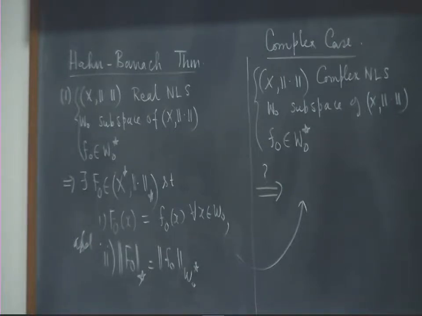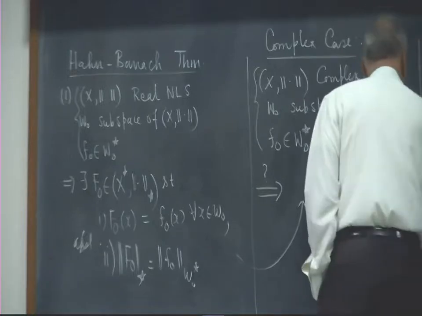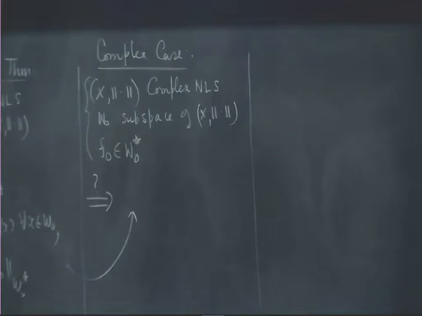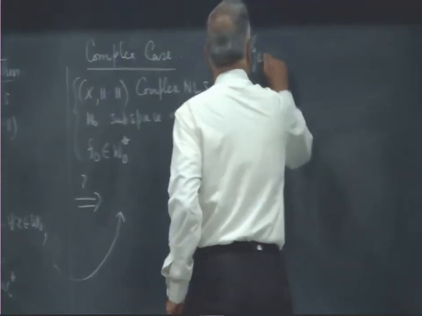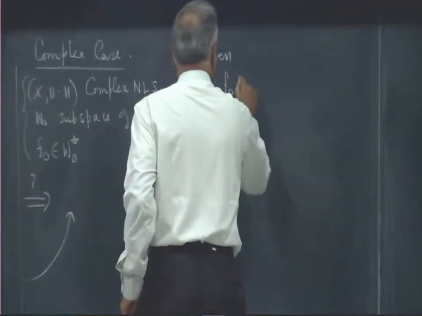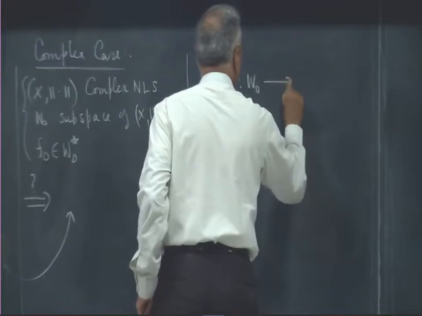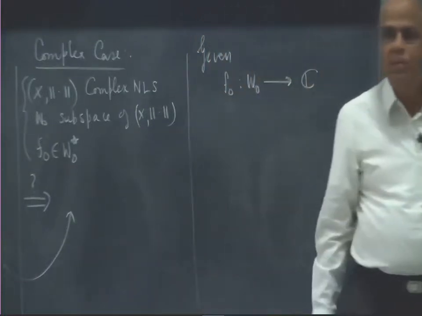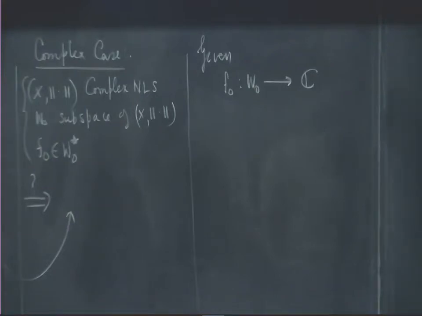So now let us look at this. We are given f naught in W naught star. What it means is that f naught is a function from W naught to C now. It can take complex values. It is a functional. Now functionals are allowed to take complex values. And of course it is bounded, linear, etc.